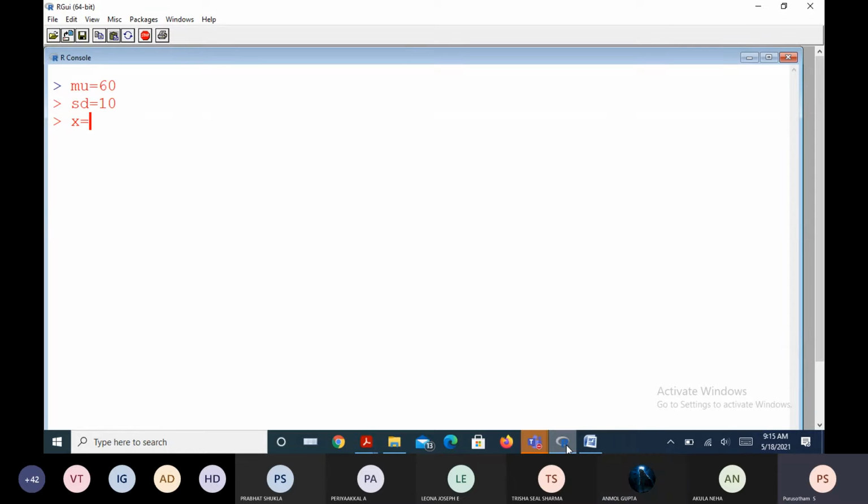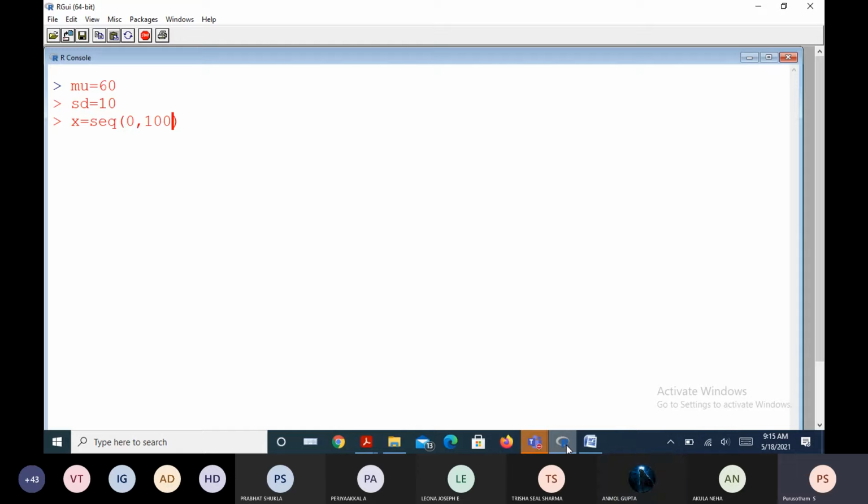So for ease of understanding, I may take the domain, because the average shows around 60. Let me take the values from 0 to something like 100, for instance, as my X domain, a sequence of points between 0 and 100.